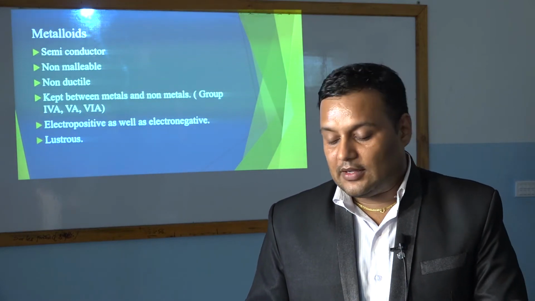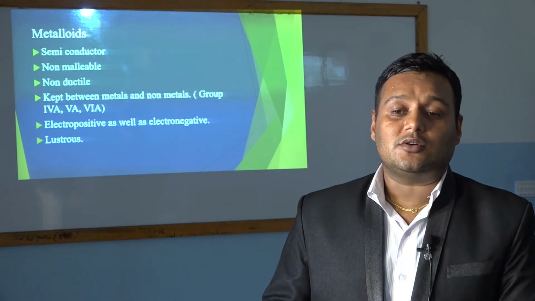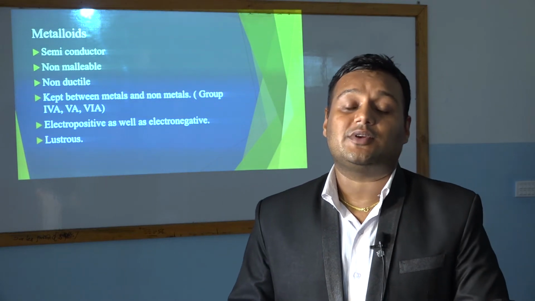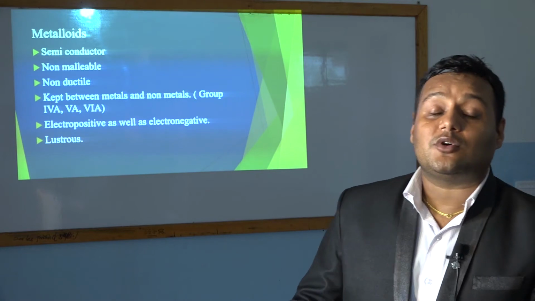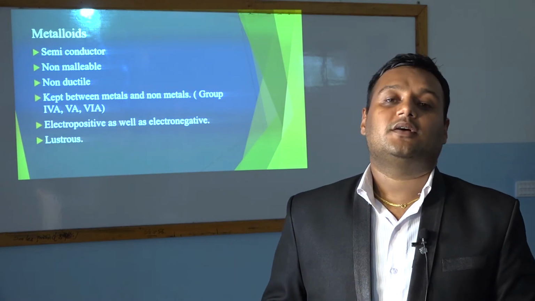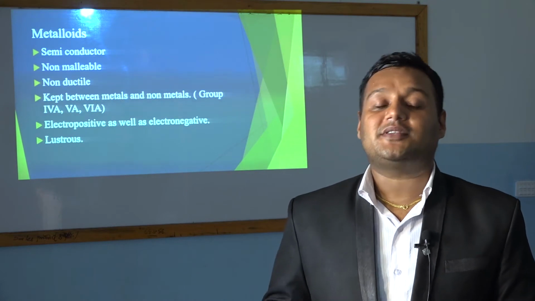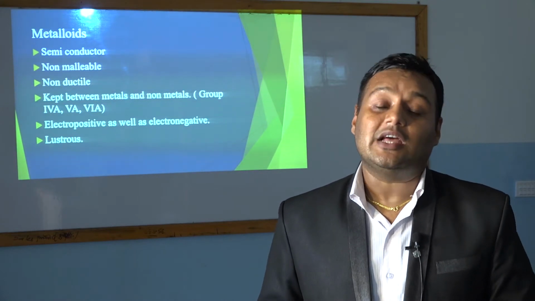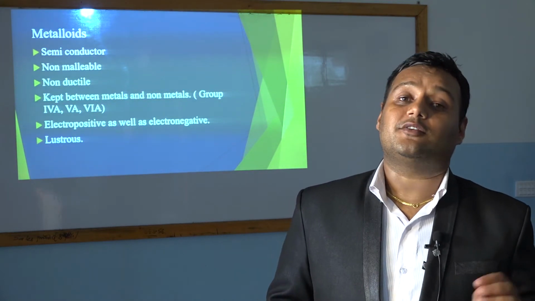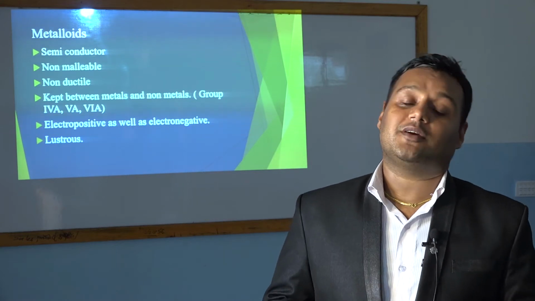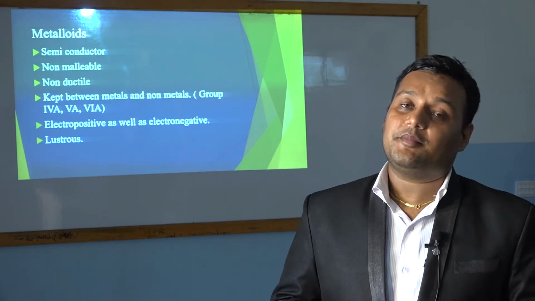I have given you some examples also. I think now you can name some metals, some non-metals and some metalloids. You can now differentiate between metals and non-metals. You are able to write three or four or even five properties of metals, non-metals and metalloids.